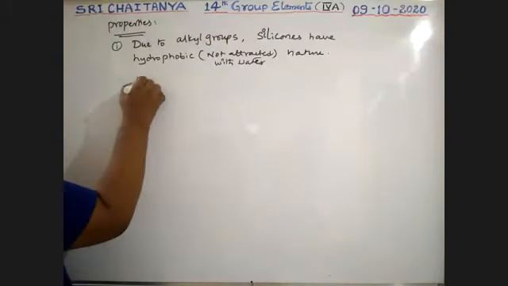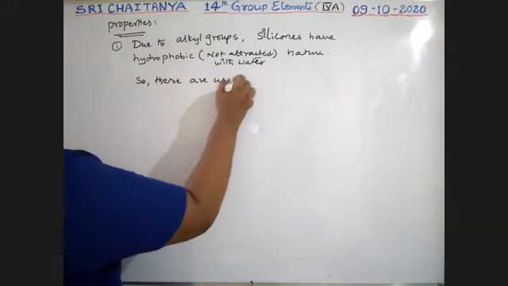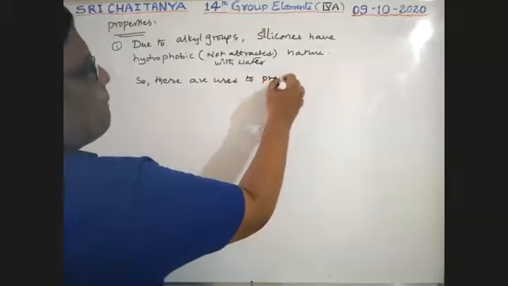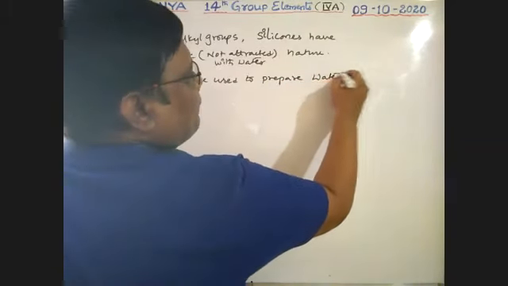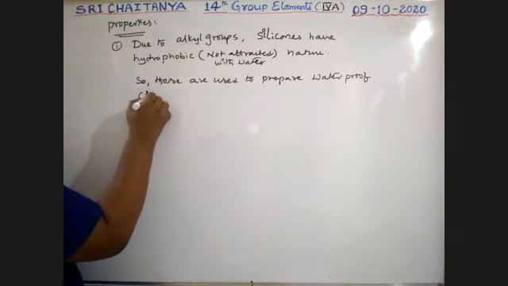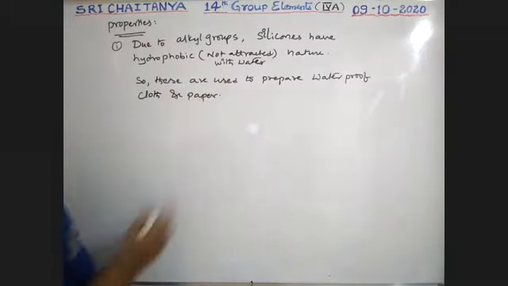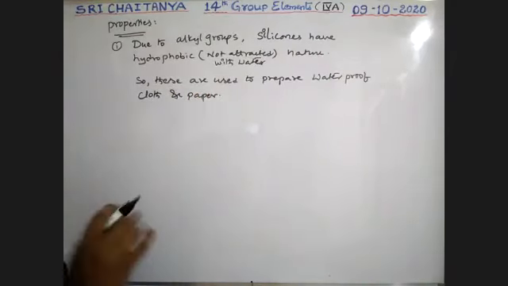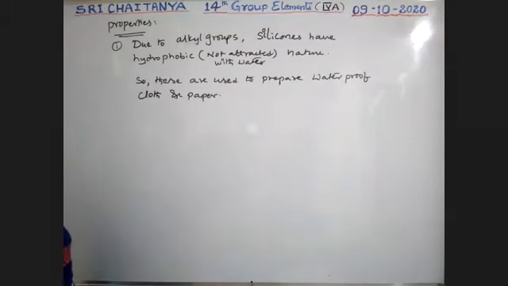So these are used to prepare waterproof cloth and paper, because they are not attracted by water, because of alkyl groups.